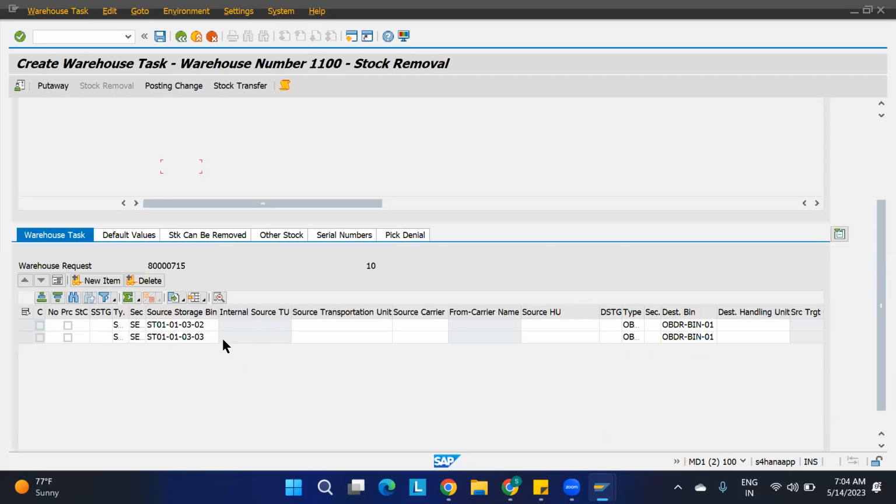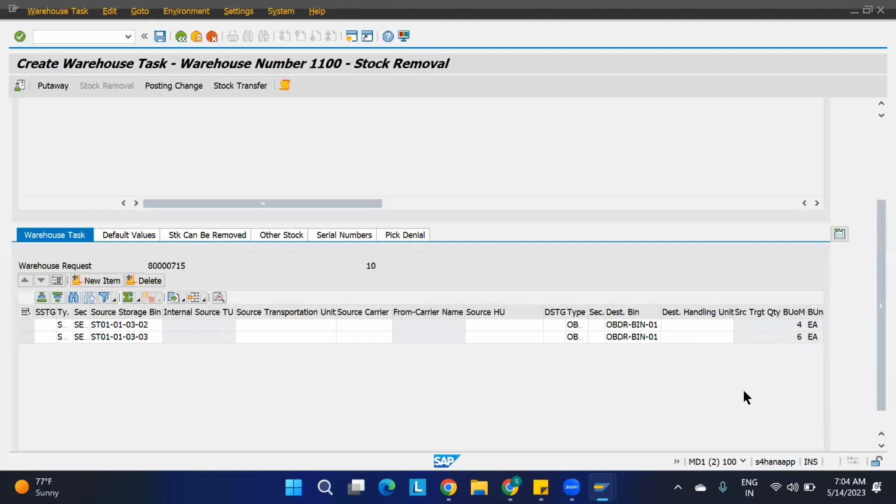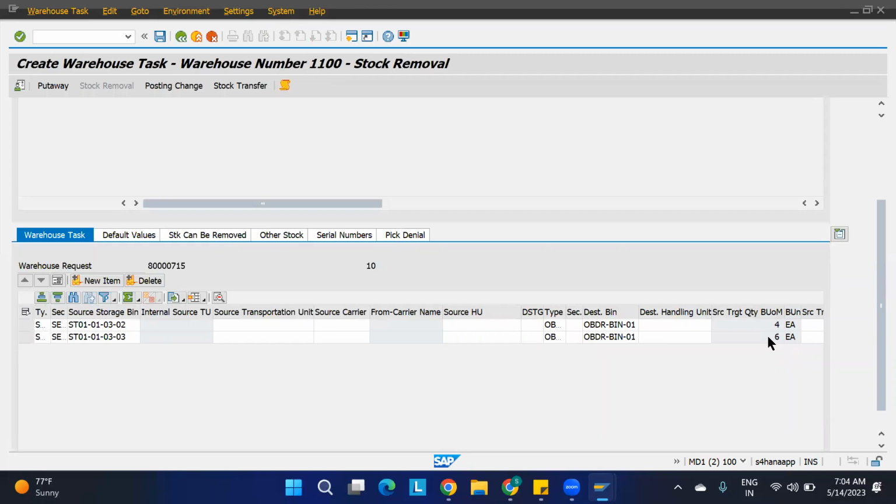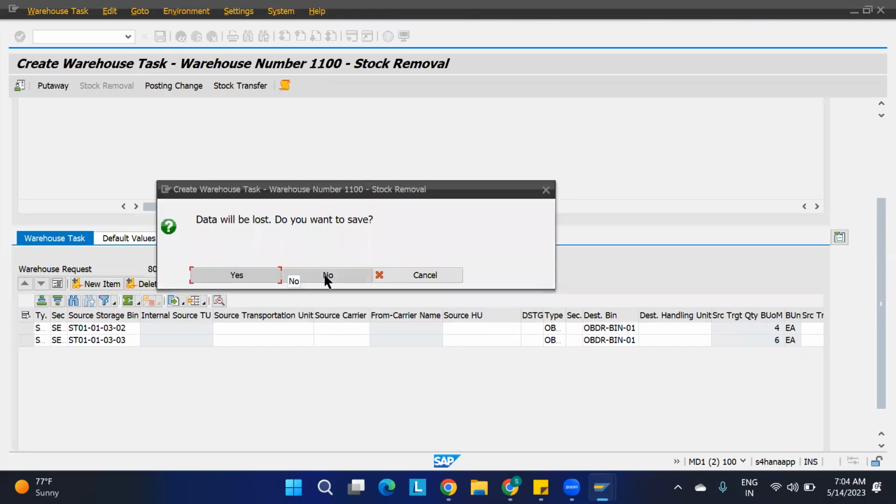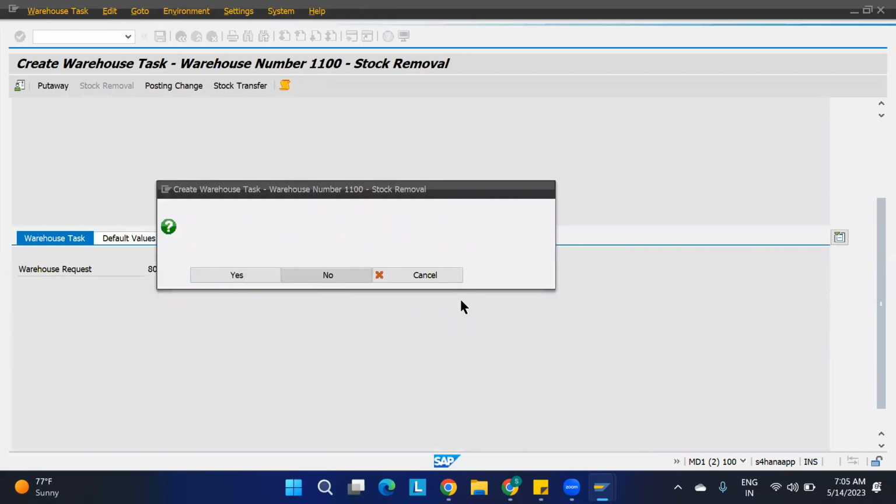See how much quantity it is picking from here. Okay, we can see, maybe the quantity is more, and 4 and 6 it is picking. 4 and 6, yeah. Now I don't want to pick it from 2 bins. What I want is to take all 10 quantities from 1 bin. What should I do?